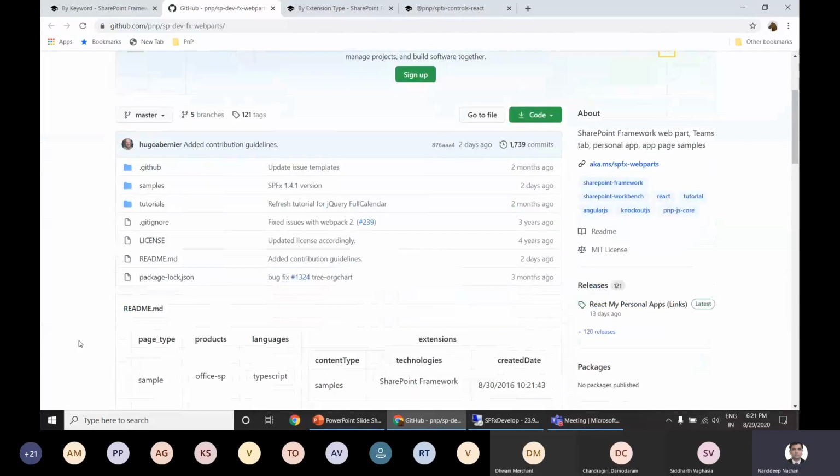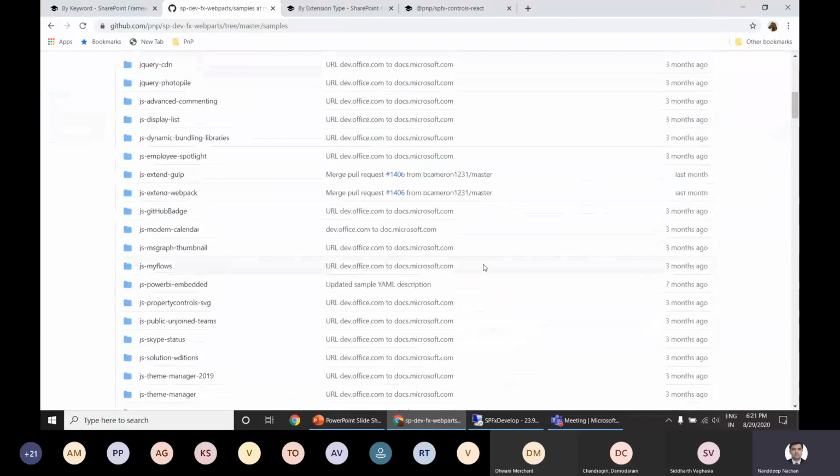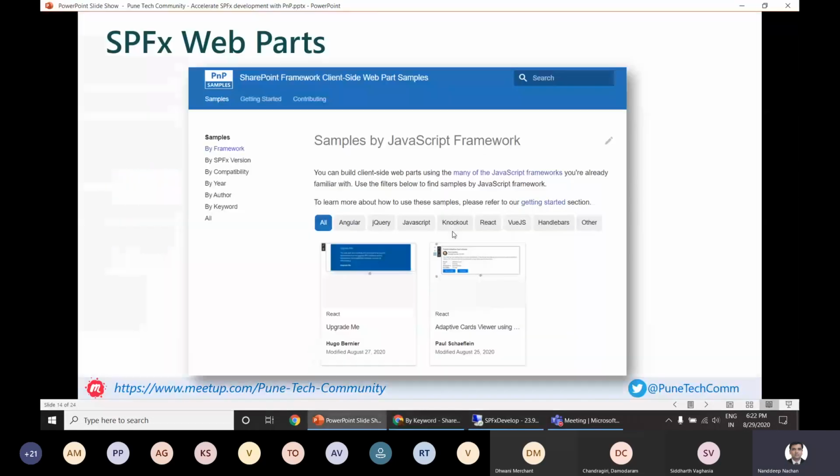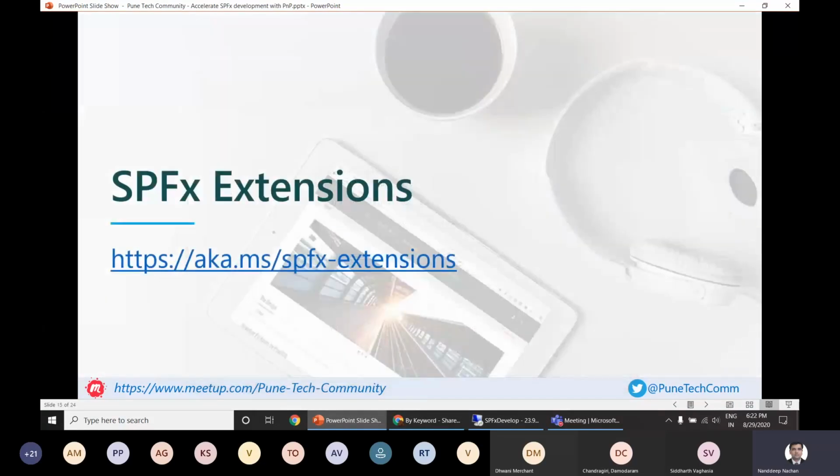And then for the particular sample which you want to use inside your SharePoint Framework solution, you can run npm install, so that it will install all of those npm packages for you. And then you can simply run gulp serve to use that web part in your SharePoint sites. Okay, so this is very simple, how we can start using those SPFx web parts inside our SharePoint solutions. So the next thing that we have is SPFx extensions.